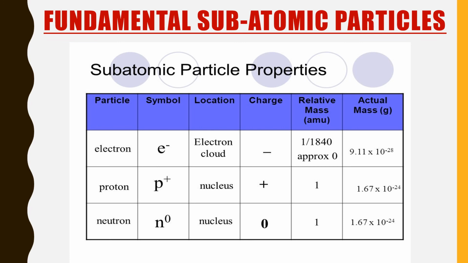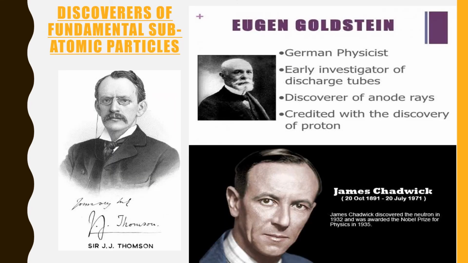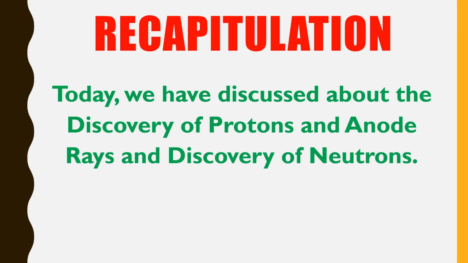So till now we have discussed electrons, protons and neutrons, and their discoverers as well. Electrons were discovered by Sir J.J. Thomson. Eugene Goldstein discovered the next fundamental particle, the proton, and neutrons were discovered by James Chadwick. I hope you have understood the discoveries of the fundamental particles so far. So today we have discussed the discovery of protons and the discovery of neutrons. Thank you.